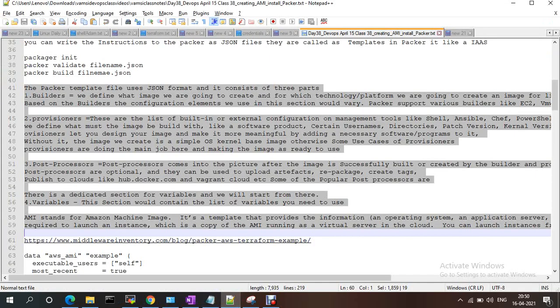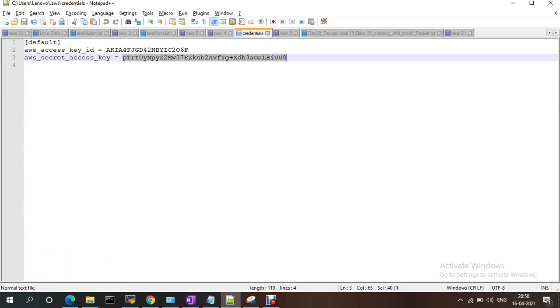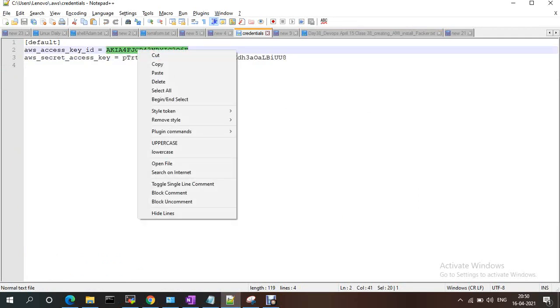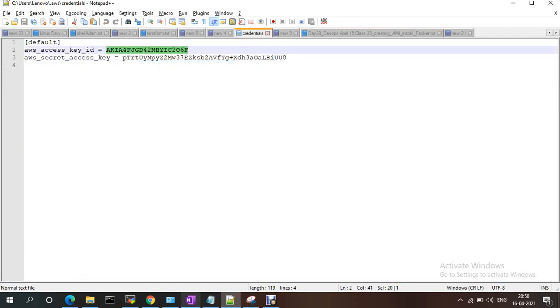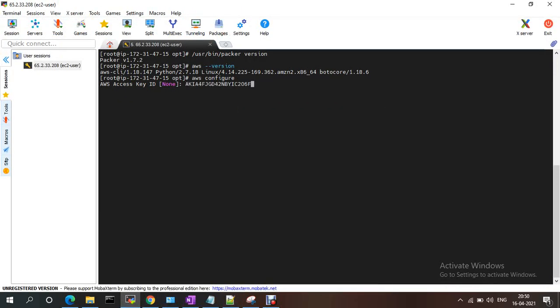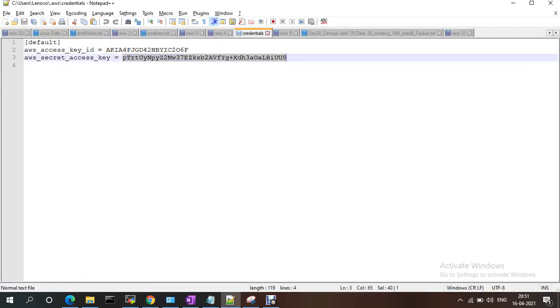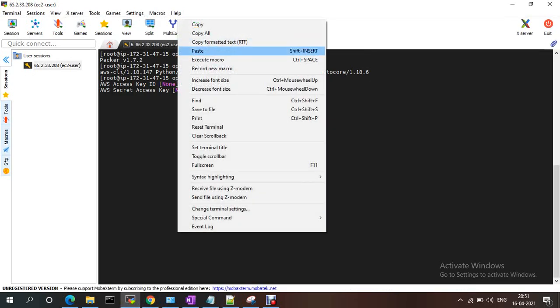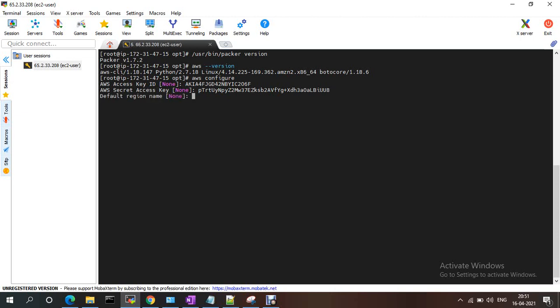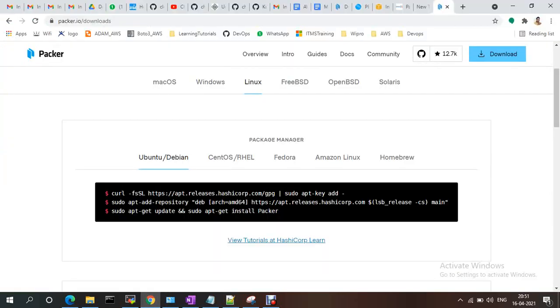I have already created a user. This is my access key, so I'm just setting that one. This is my secret access key, and my region is ap-south-1, and the default output format is JSON.